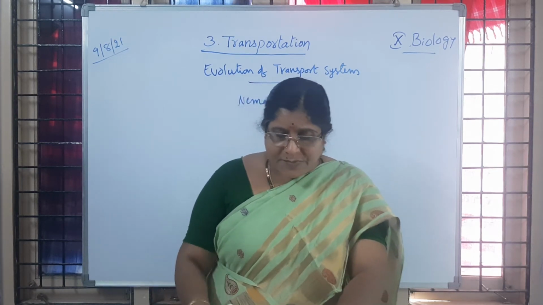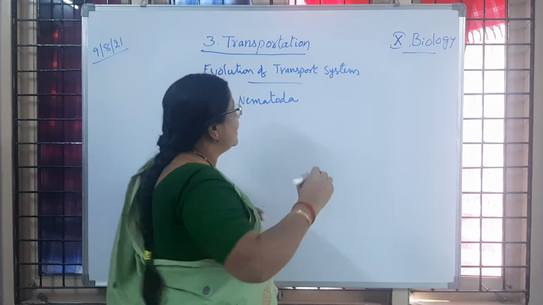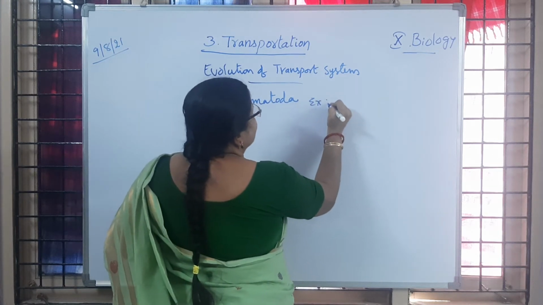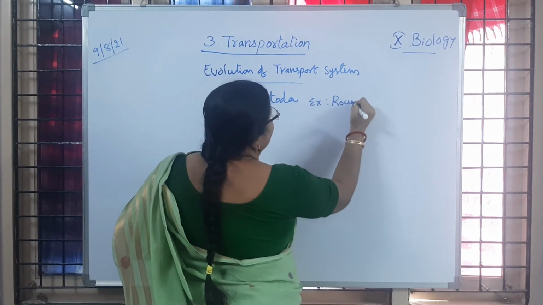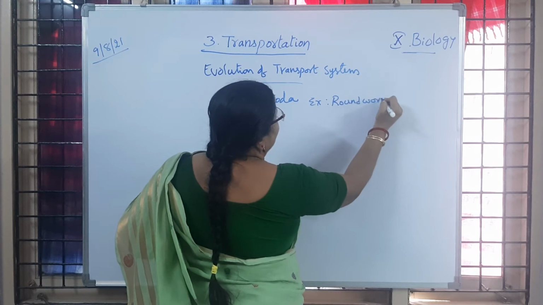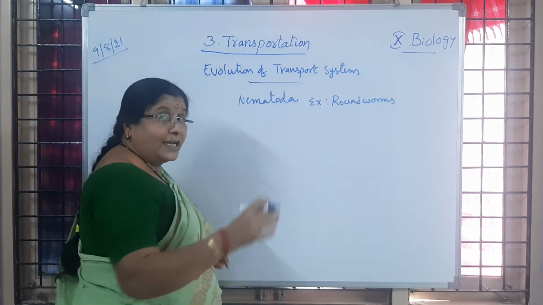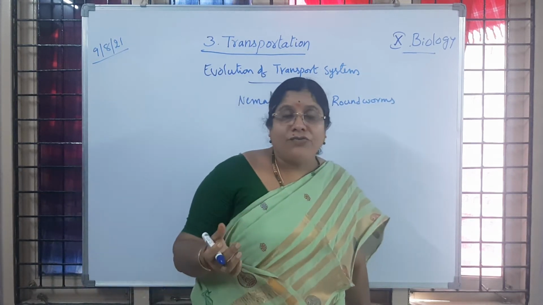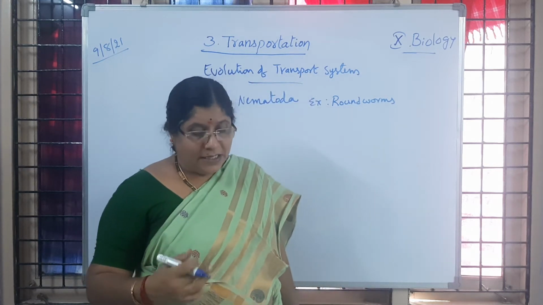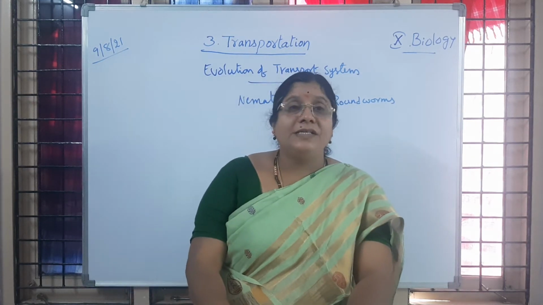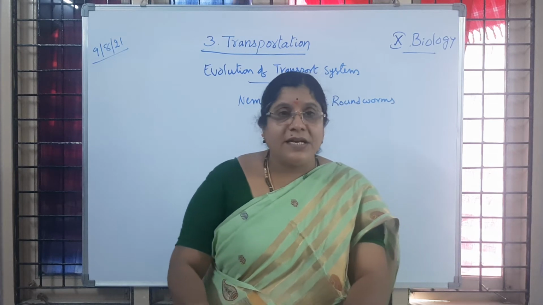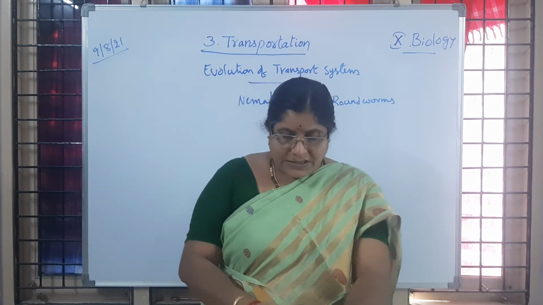In Nemathelminthes, examples are roundworms. They are said to be cylindrical. And these roundworms live as parasites again in our body. Ascaris lumbricoides is the scientific name of that roundworm. Is it clear to children?